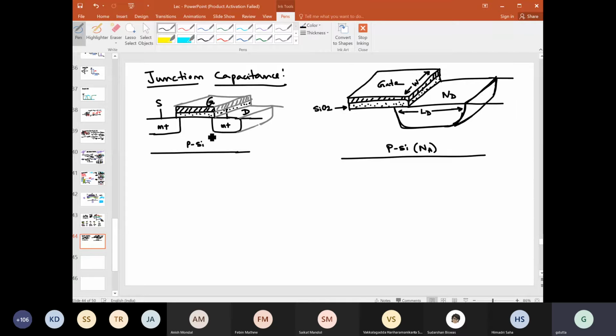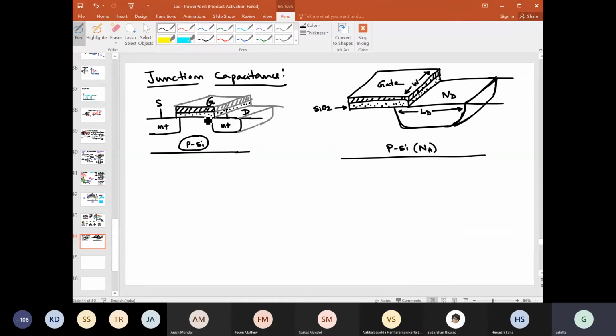So you can see if it is an N-channel MOSFET, the substrate is of P type, and the source and drain region is doped with N plus region. Between this N plus and P, there will be again some depletion layer, and if there is some depletion layer, there will be a depletion capacitance, right? So it is not difficult to understand that depletion capacitance will be present here for both source and drain side.